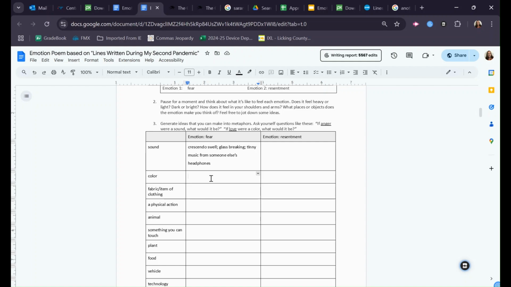Okay, if fear were a color, what would it be? Now, in this case, nothing particularly comes to mind, so it's okay if you jot something down that you're like, well, I'm probably not going to use this. But maybe I'm thinking with fear, something sort of dark. Maybe the sky when it gets that dark blue, purple right before a storm comes in. That might be an idea I could work with.